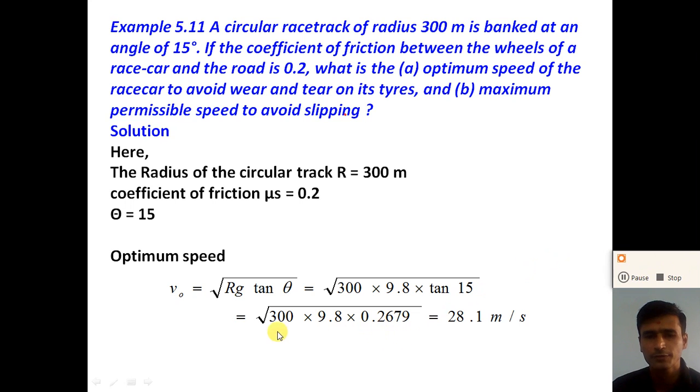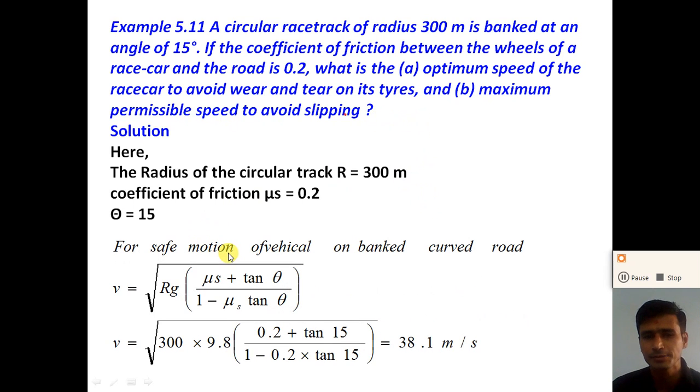So under root of 300 multiplied by 9.8 multiplied by 0.2679, we get the optimum speed of the race car to avoid wear and tear on its tire as 28.1 meter per second.